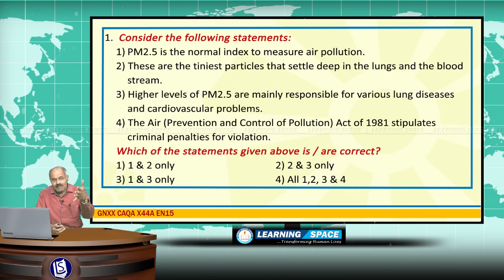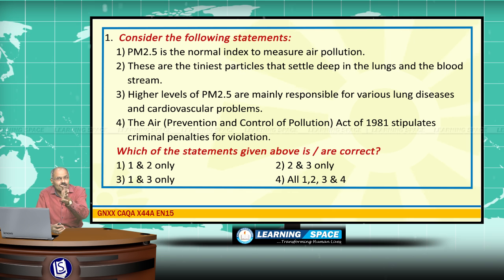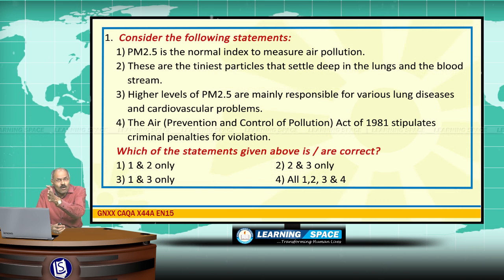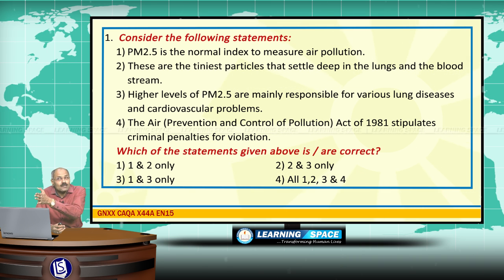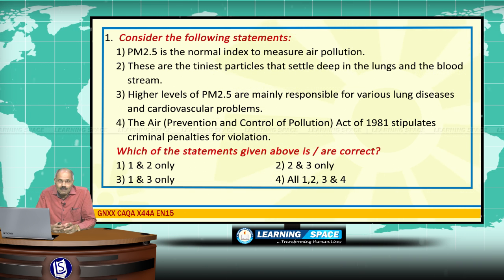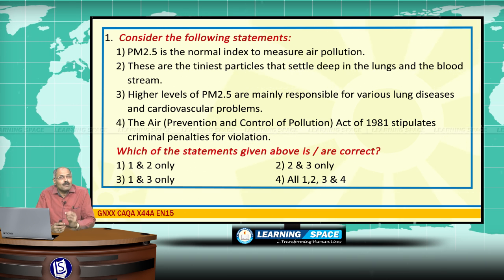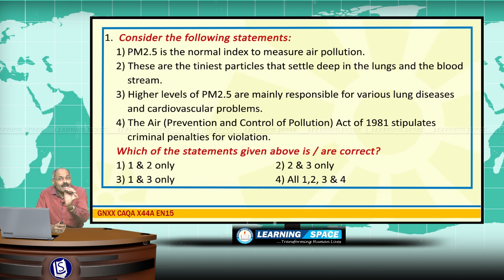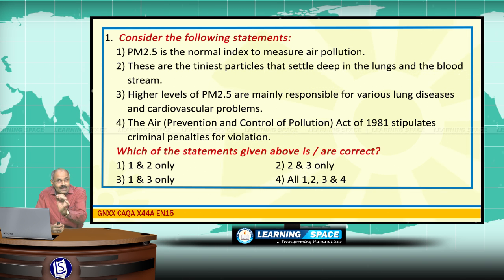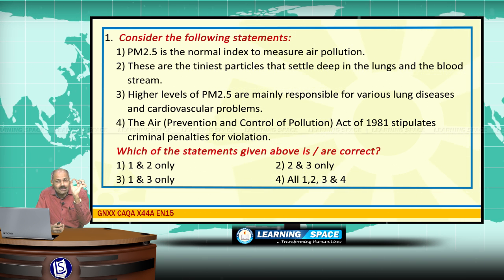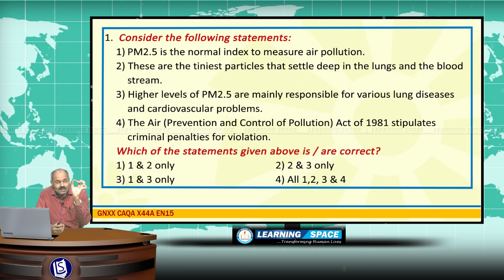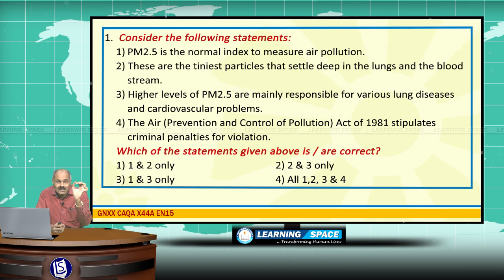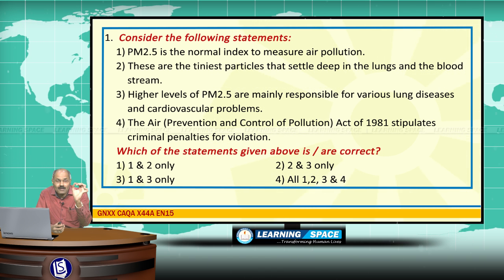4 sentences are given. First and foremost, PM 2.5 is the index normally used to measure air pollution. Very important indicator, that is the PM 2.5. PM is particulate matter, that is fine particles, lesser than 2.5 micron size. You may ask, what is micron?